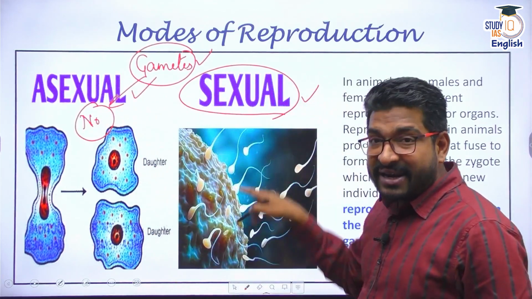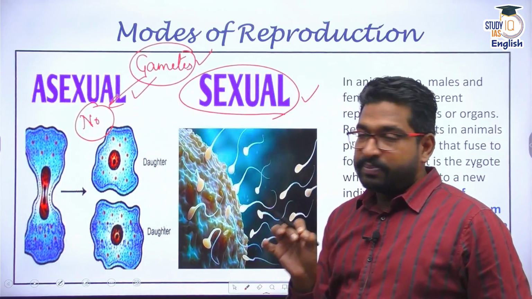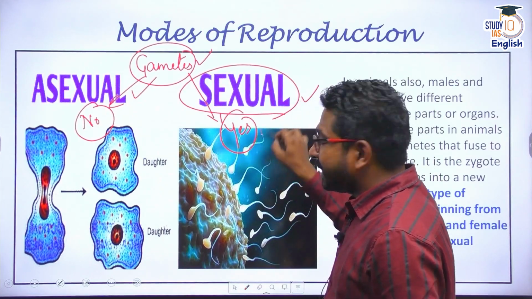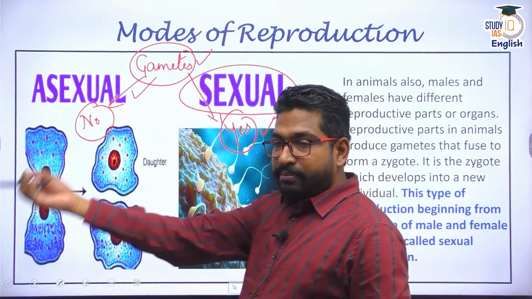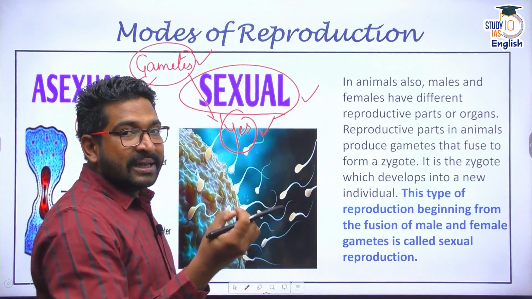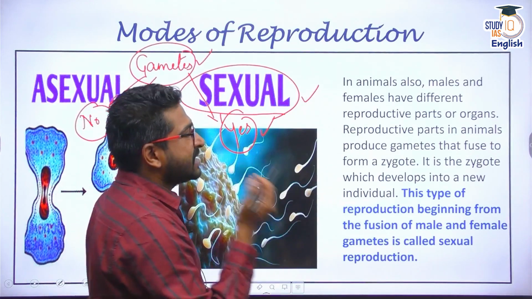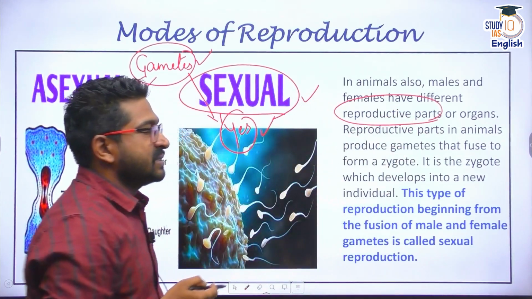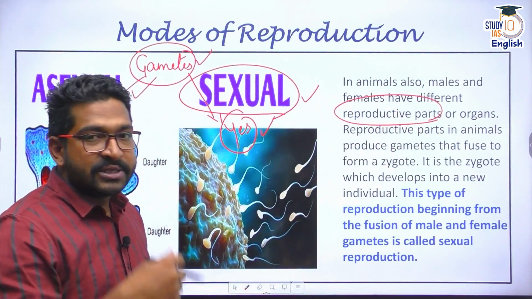But whenever I define sexual reproduction, please remember, it must have involvement of gametes from two counterparts, the male and the female. So sexual reproduction is the fusion of these gametes, and gametes are produced by the reproductive parts or reproductive organs. From male, sperms are produced.